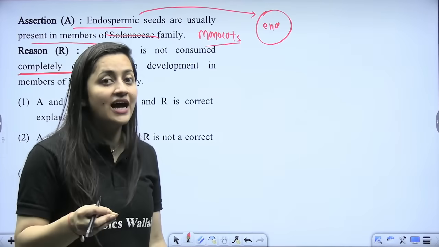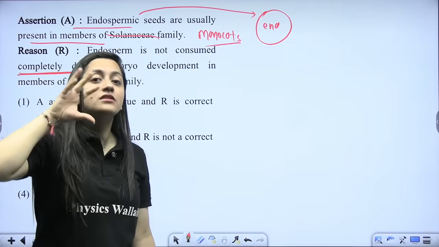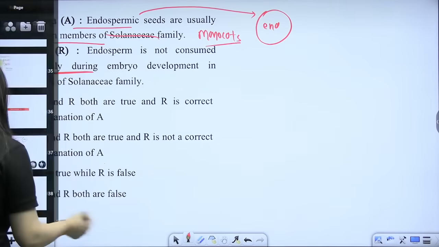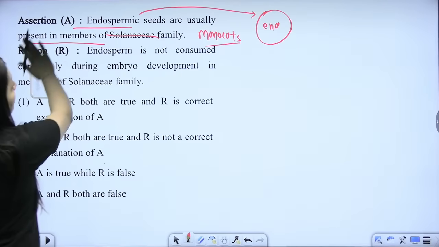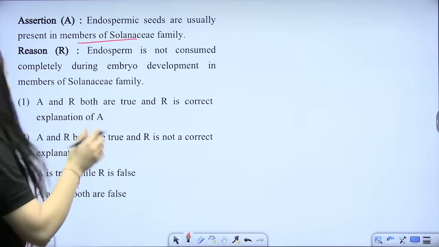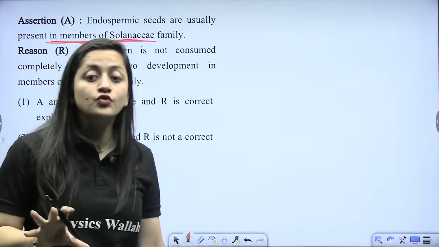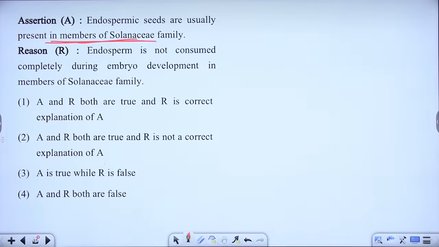If I know this fact that basically the monocot families are the ones in which the seeds are going to be endospermic, I'll be able to answer that, isn't it? But Solanaceae, right? So this is what you have to remember. They have used the word usually present in Solanaceae family. So is it true or not? Usually is the keyword here. What do you think? Yes, beta?